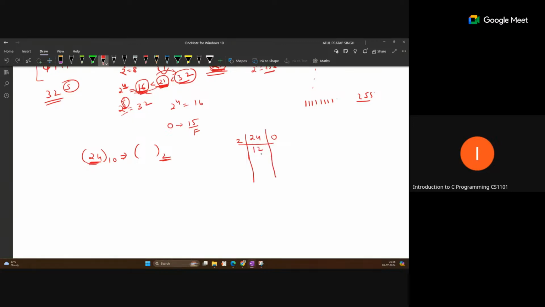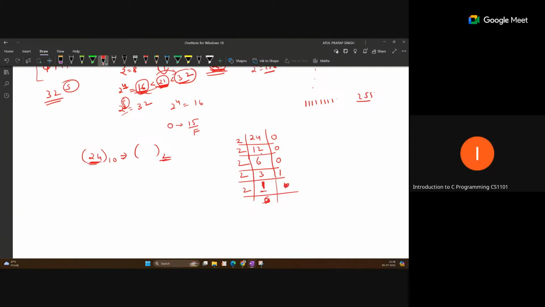0. Then again divide by 2, you get 6, remainder again 0. Again divide by 2, you get 3, remainder again 0. Now again divide by 2, you get 1, with remainder 1. Dividing 1 by 2 gives quotient 0 with remainder 1, so we can stop here.